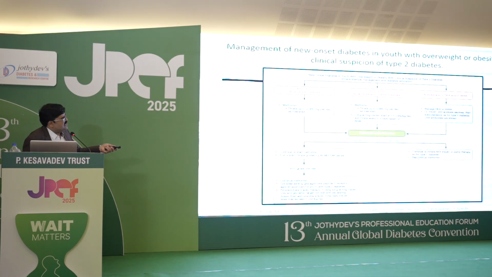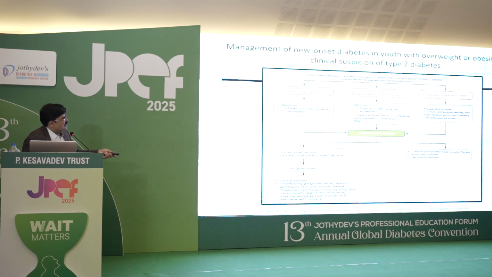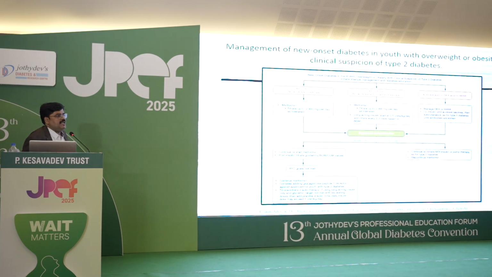If acidosis is present, then it is insulin only. Ask for the pancreatic autoantibodies. If it is positive, continue insulin. If it is negative, continue or start metformin along with insulin. GLP-1 RA also can be considered in young onset, youth onset type 2 diabetes. This is the management for this.